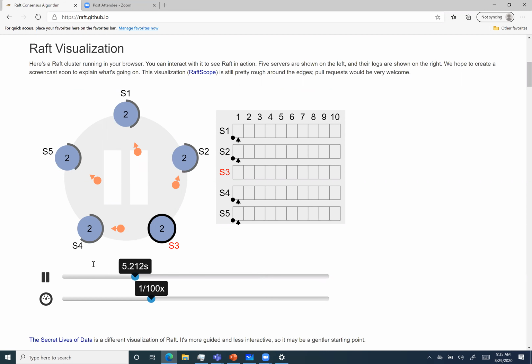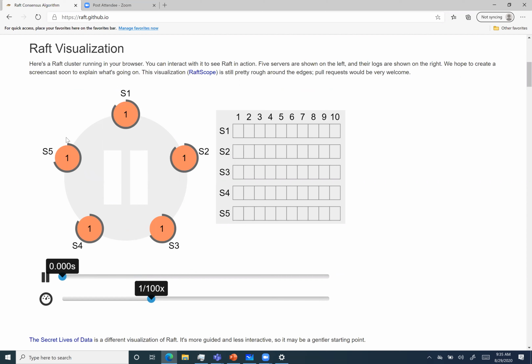Yeah, so I can start this from the beginning. For example, these are my nodes, S1, S2, S3, S4, S5. And this is the initial state of the system. Nobody is a leader, but these solid half-line circles that you're seeing around the orange circles are our timeouts.